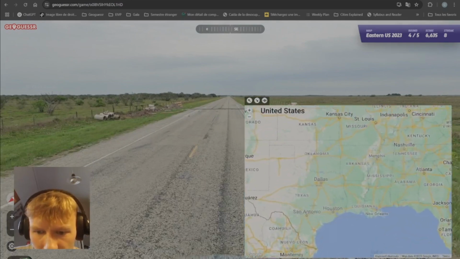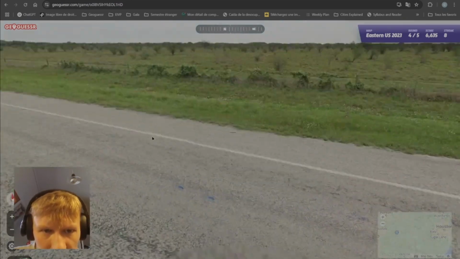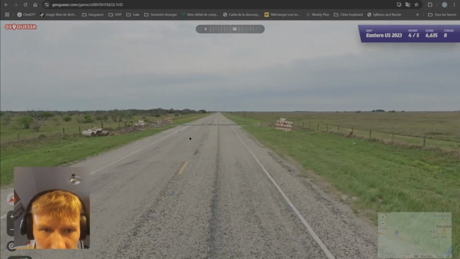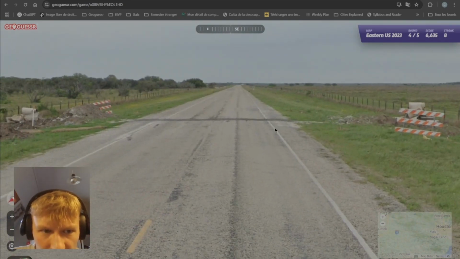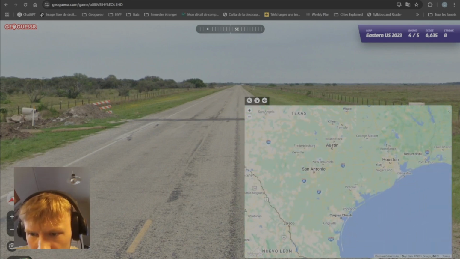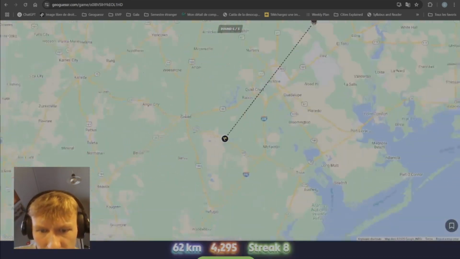And here we have another Texas round. I'm pretty sure the light blue car, grainy pavement. And yeah, it's kind of hard to region guess. I don't know if this is like coastal vibes or more northern. Okay, it was kind of coastal.